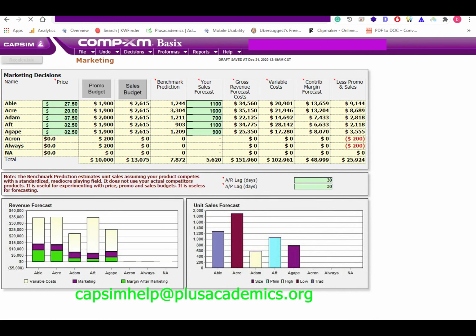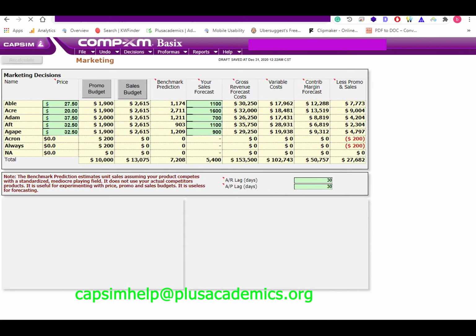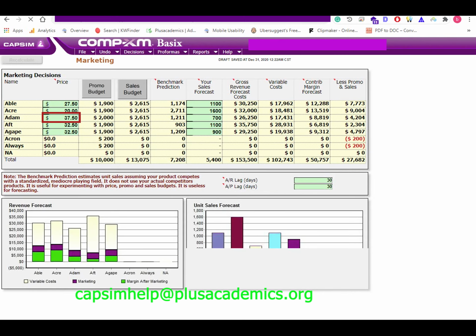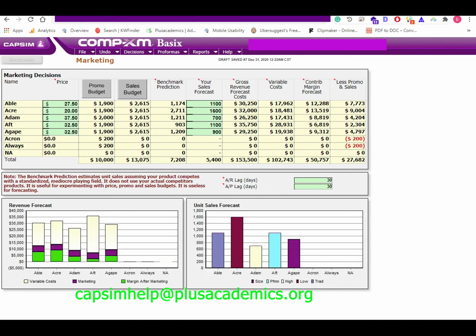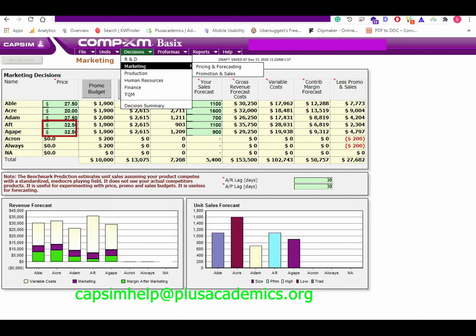For Adam, a product in the high-end market segment, pricing is not that important. Therefore, we only reduced the price slightly to $37.5. For Aft and Agape, we charge $32.5 in this case. Although prices are not that important, they have some weight that must always be considered for competitive advantage.